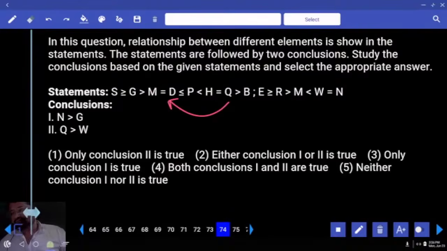Right to left, what is it? Q greater than M. Next, M less than W. What are the words that you said just now? Greater than, less than. What are they?